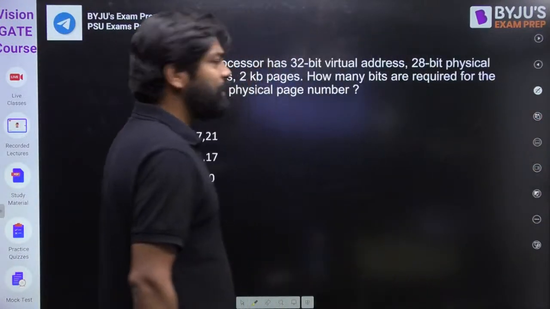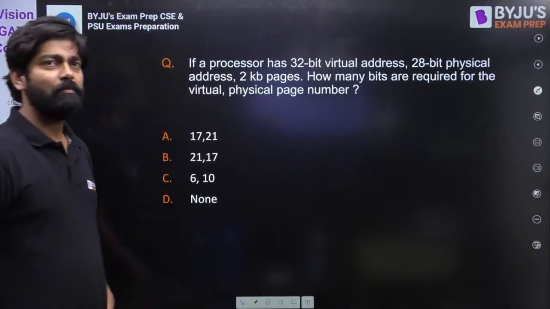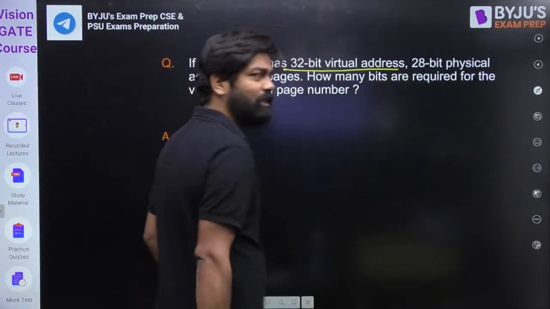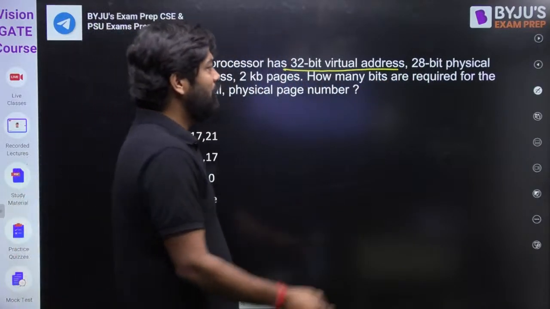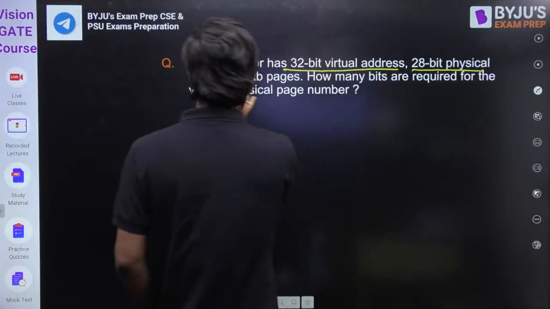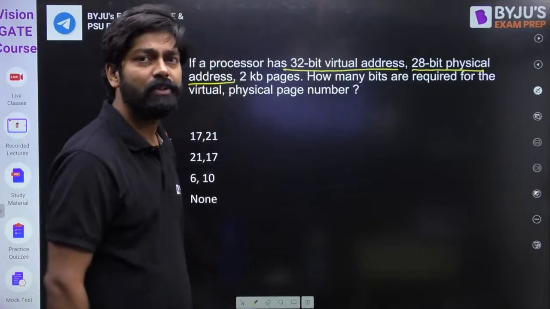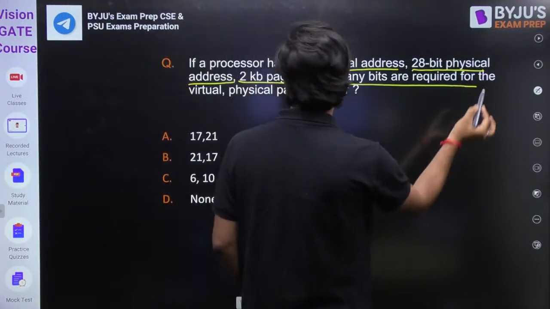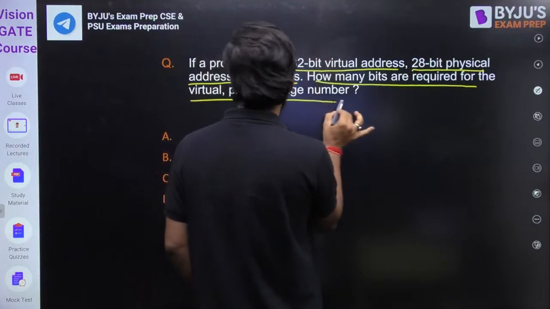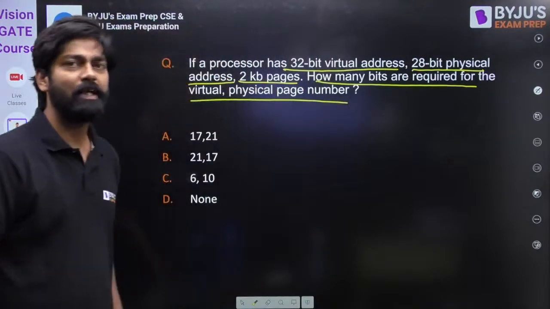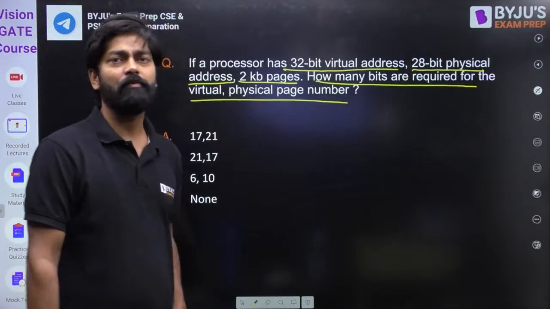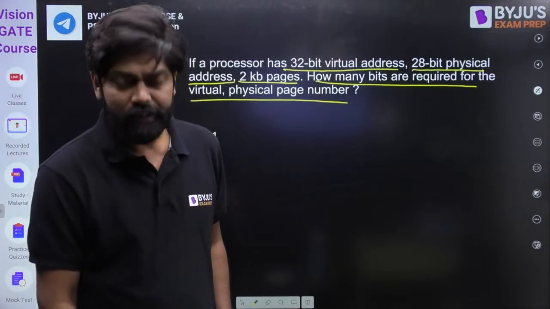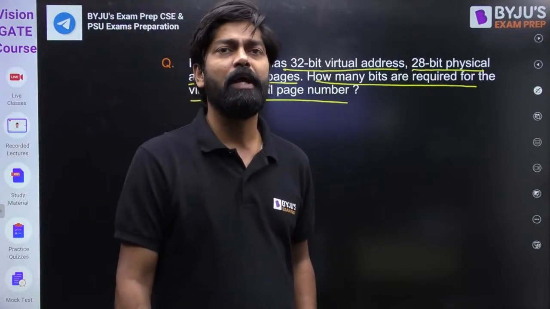this question from operating system, my dear friend, very simple question. If a processor has a 32-bit virtual address or logical address, both are same, and a 28-bit physical address, with 2 KB pages, how many bits are required for the virtual and physical page number? Can you please tell me what is the answer for this one, everyone? Please reply. I am waiting for the answer.